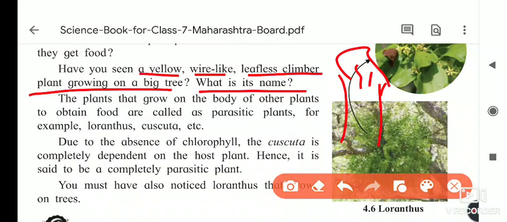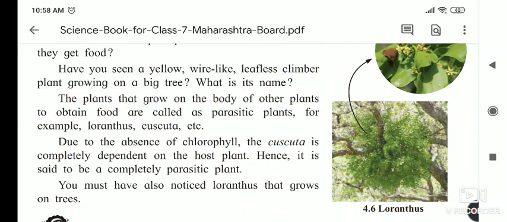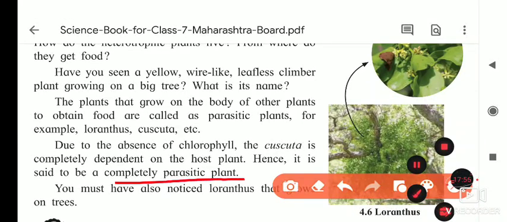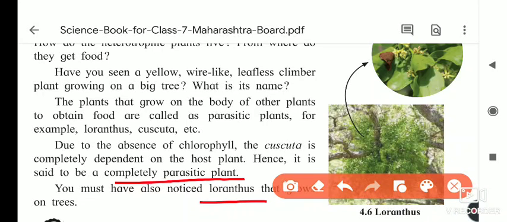Plants that grow on the body of other plants to obtain food are called parasitic plants. For example, Loranthus and Cuscuta. The yellow projections I told you about are nothing but Cuscuta. Due to the absence of chlorophyll, Cuscuta is completely dependent on the host plant, and hence it is called a completely parasitic plant. You must also notice that Loranthus also grows on trees.